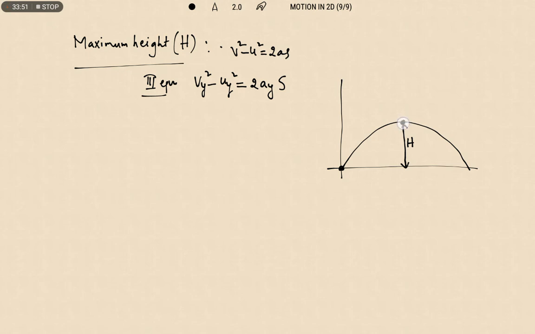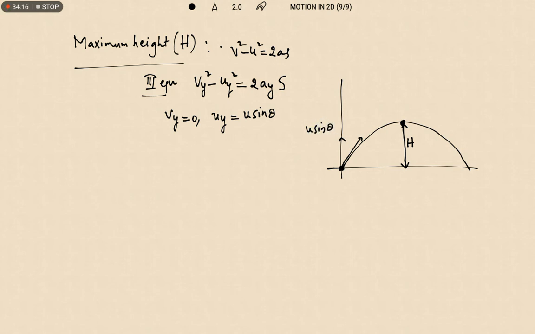So what is Vy? When it reaches the highest point, its vertical velocity becomes 0. Then what about Uy? Uy is equal to u sin theta. This is at the point of projection.